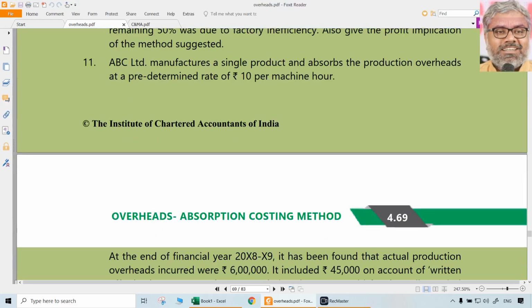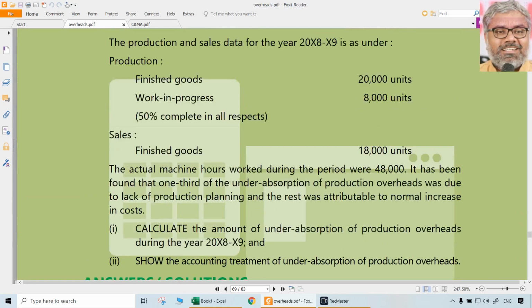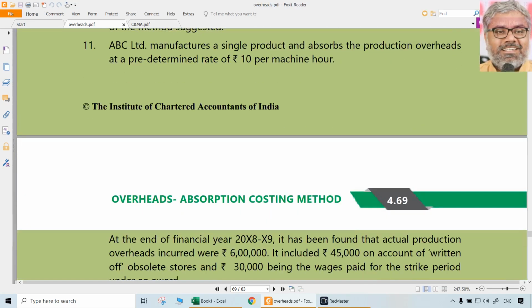Then question number 11. Let us look at this also. This is a more probable 5 marks question. Almost we can say, if at all the paper setter wants to ask from this area of this chapter, this can be the likely question that we can expect in general.